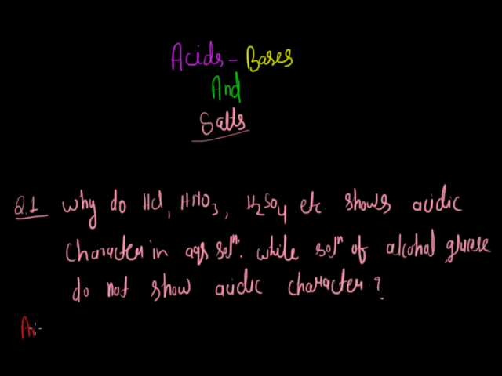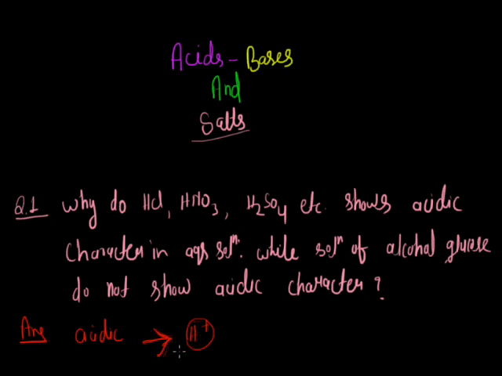Now, in this problem, first we see what the meaning of acidic character is. Acidic character means a substance which gives H plus ions. Any substance which gives H plus ions is termed an acid, and this property of giving H plus is called acidic character.